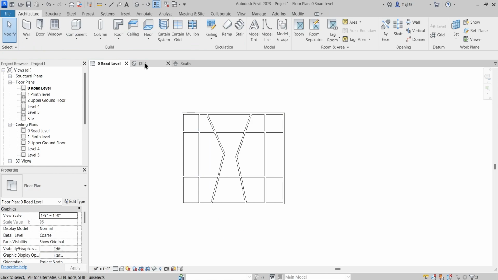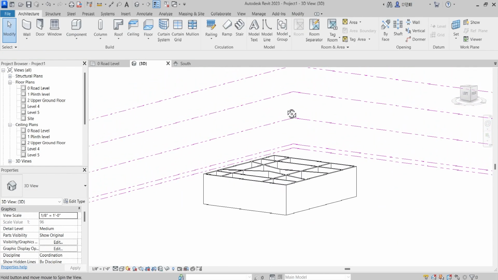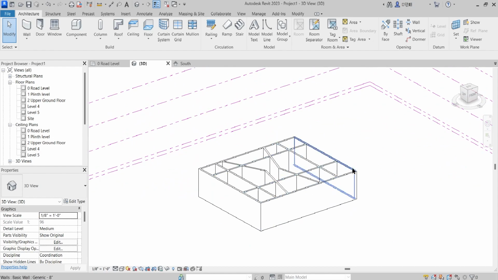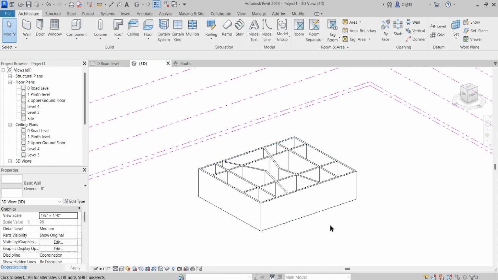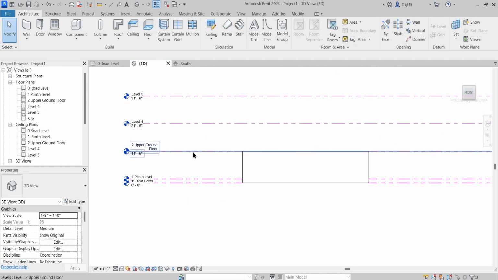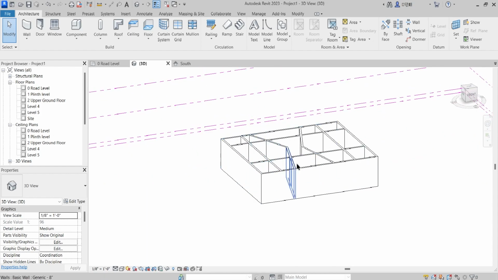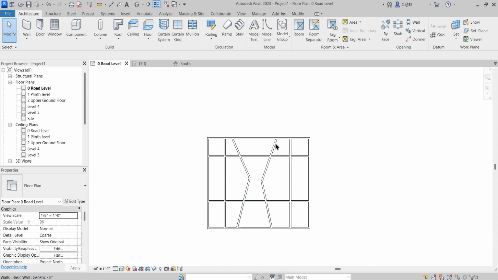Okay, so now as soon as you see in 3D, the wall has been generated. But that's not important, what level they are going up to. What is important is to understand the next function, that is the grid line.